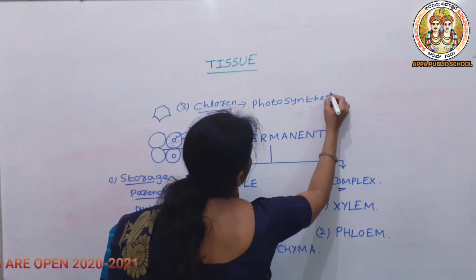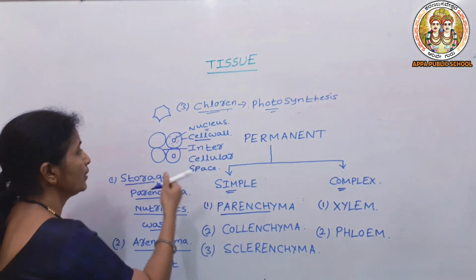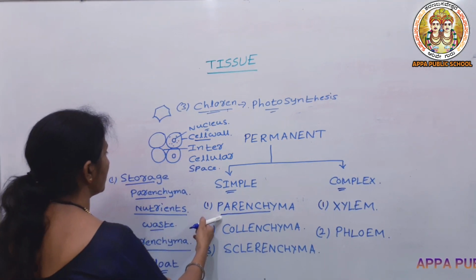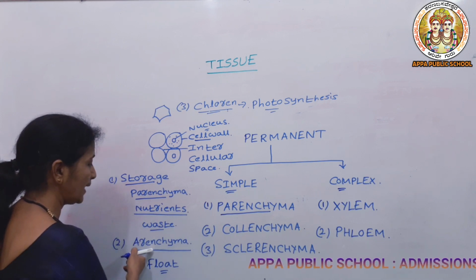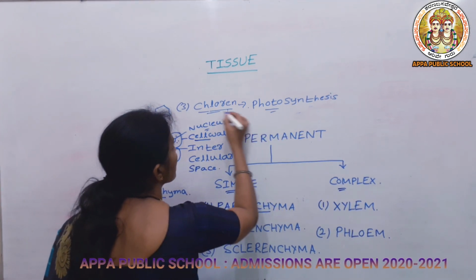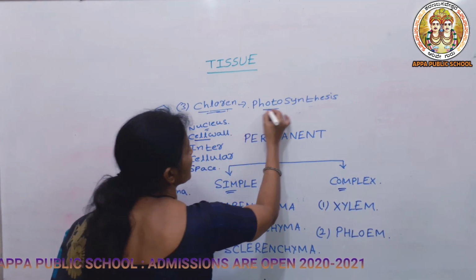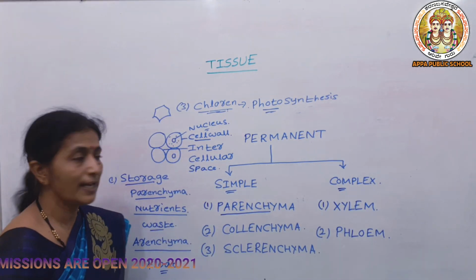What is photosynthesis? Already you know. So parenchyma is mainly divided into storage parenchyma, which stores nutrients and waste material, aerenchyma which helps to float, and chlorenchyma, which helps in photosynthesis due to the presence of chlorophyll in it.